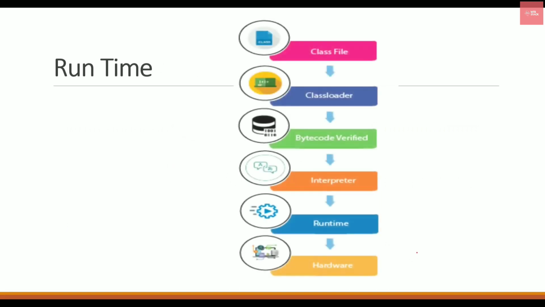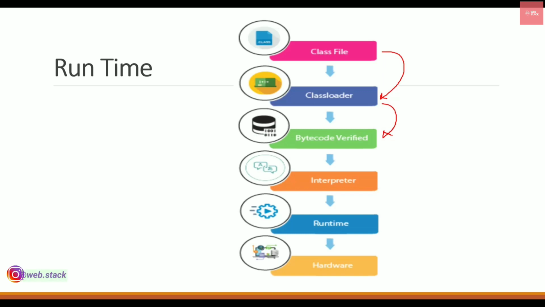In the runtime, your class file is taken up and given to the class loader, which actually loads your class file. It checks all the classes, and then it is given to the bytecode verifier, which will check your bytecodes, whether there is any malicious bytecode which should not be accessing your particular memory.